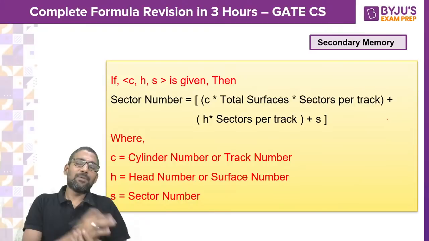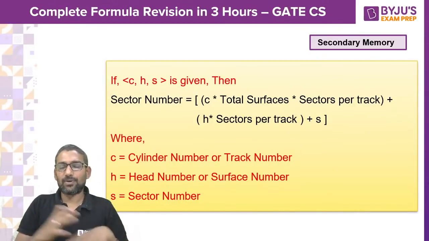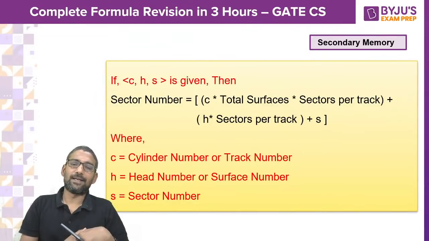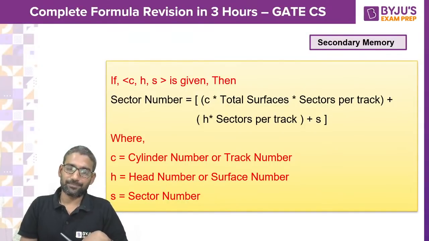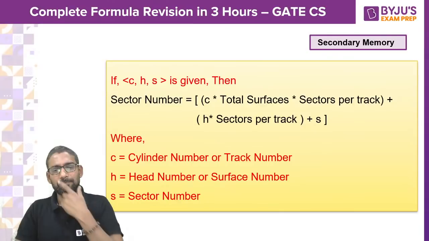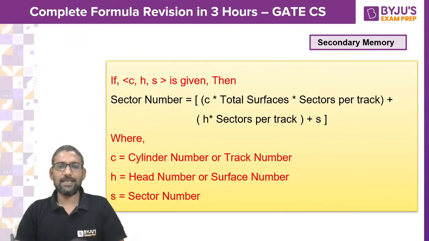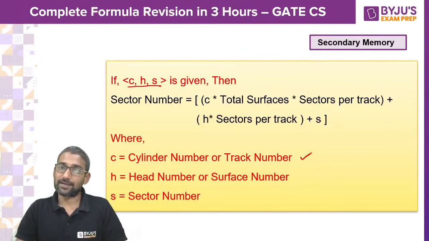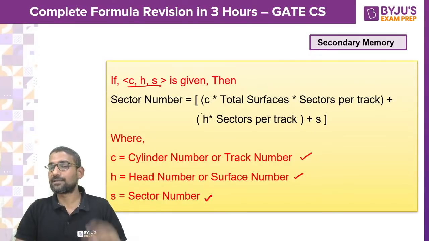Then in secondary memory, we have one very important, very useful formula regarding sector number. I have given it many times in many sessions. If you have CHS, where C is the cylinder number or track number, H is the head number or surface number, S is the sector number, and you are asked to find the sector number, how do you find it?